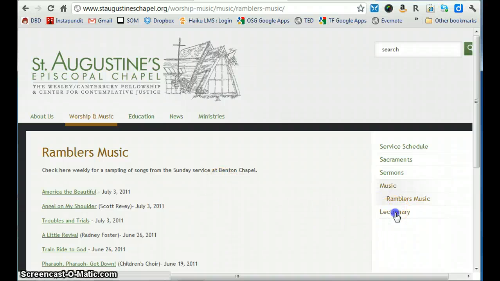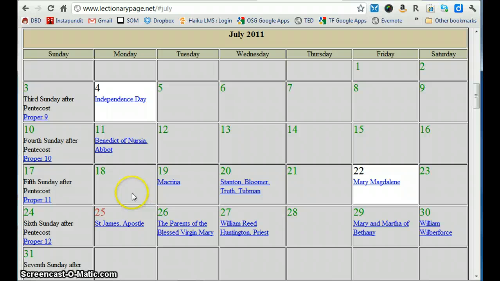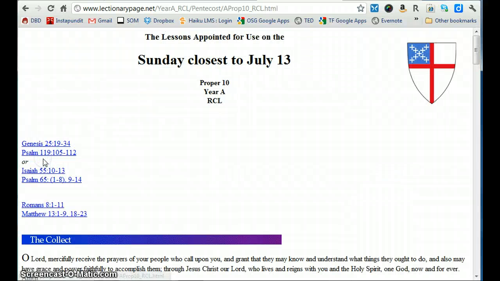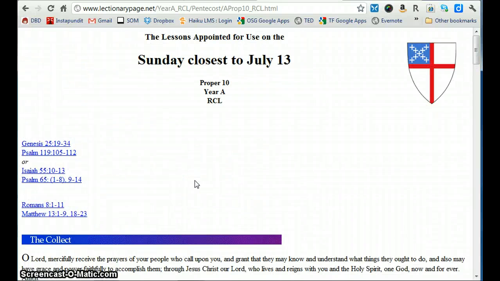All right, we put a lectionary link here because this allows you to look at what readings are coming up for the next Sunday. So this coming Sunday is July 10th. So you can just click on July 10th and this gives you the readings for the week. Notice, well actually the way I recorded this you cannot tell, but when you click on the lectionary, it actually opens the lectionary in a new tab or a new page in your browser.